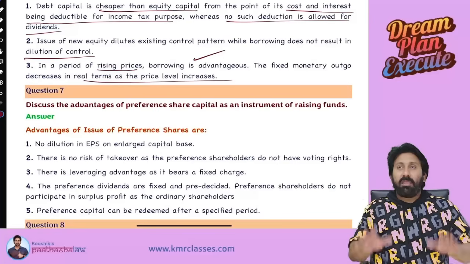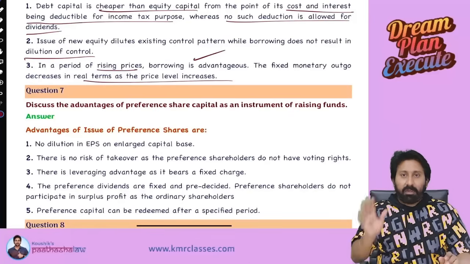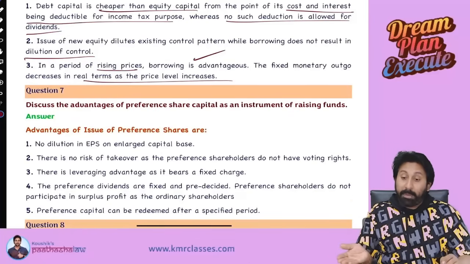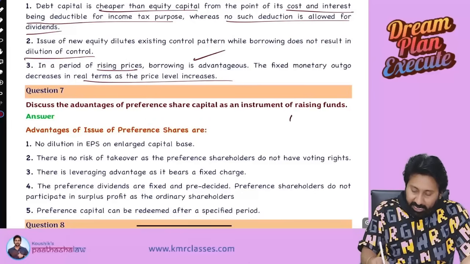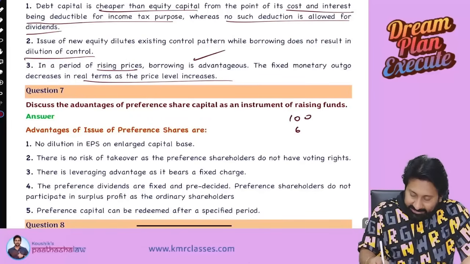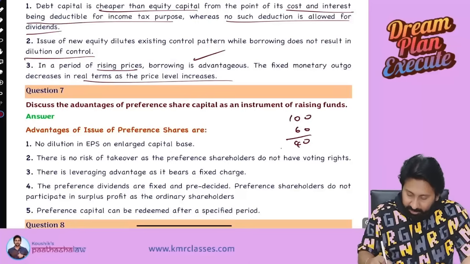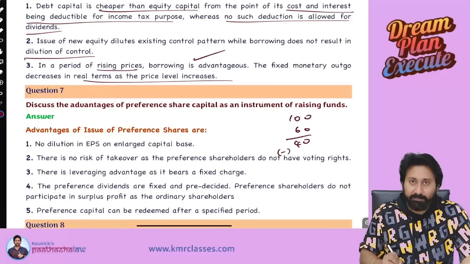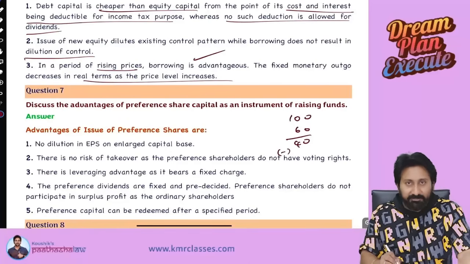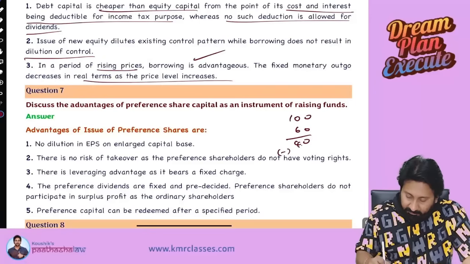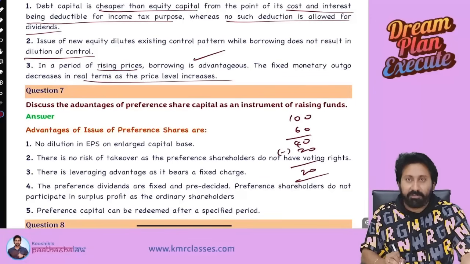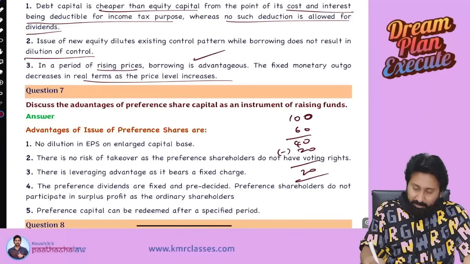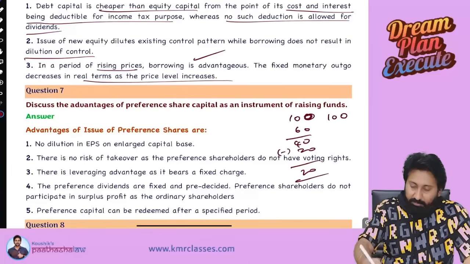Whenever in the market purchase prices are increasing, see, I can sell a product at 100. Cost is 60. Profit is 40. Fixed cost, interest cost, let us say for example the fixed cost is 20. What is my profit here? 20.